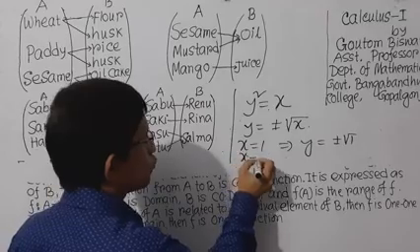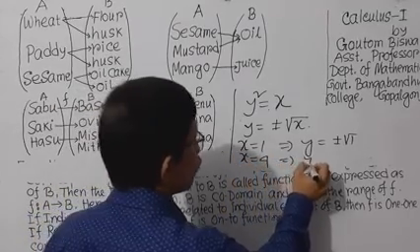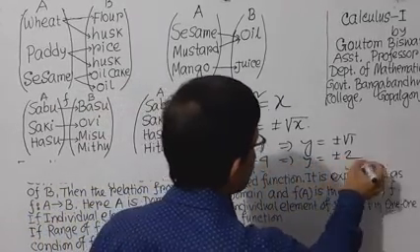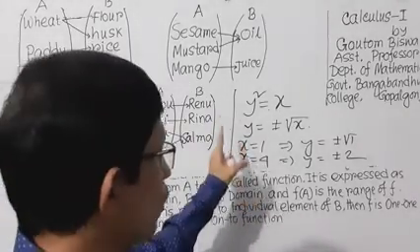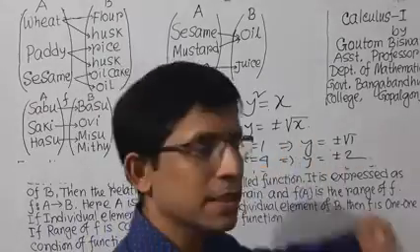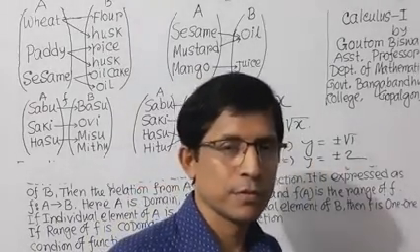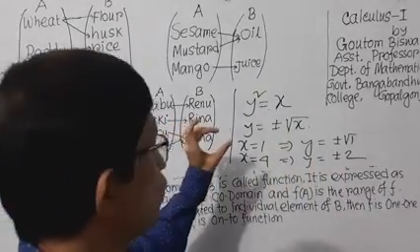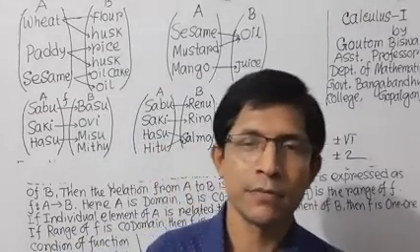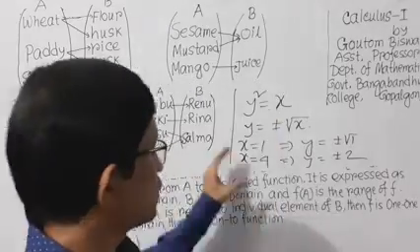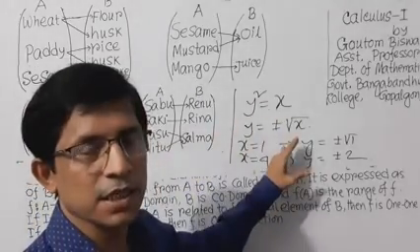If you put x equal to 4, you will get y equal to plus or minus 2. That means one input, but you get two outputs. If you put any value of x, you will get two values of y. So this is not a function, this is a relation.